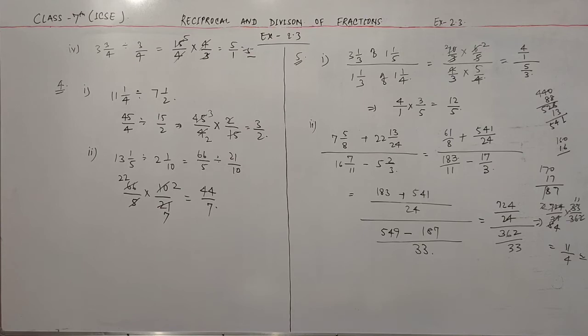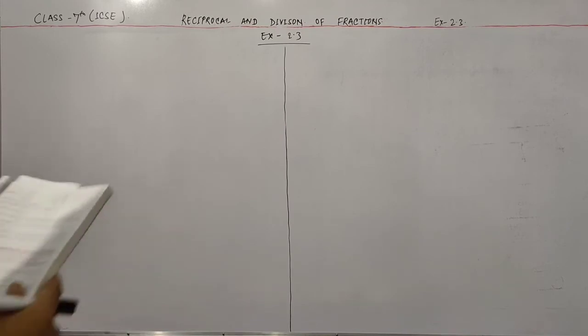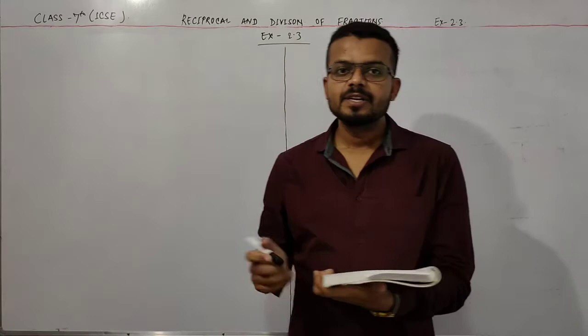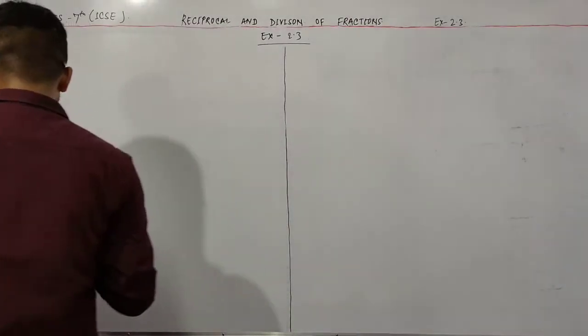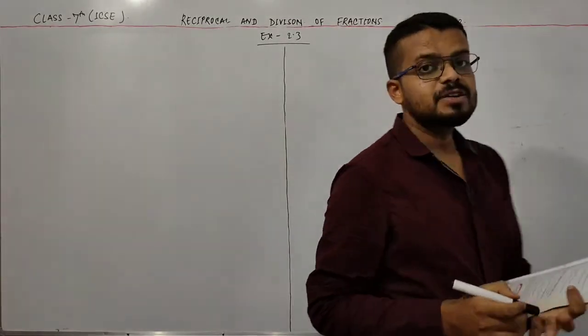Now there is a word problem and come to question number 6. Now question number 6 says, what number is its own reciprocal? So I told you that there is only one number which is reciprocal of itself, it is 1.